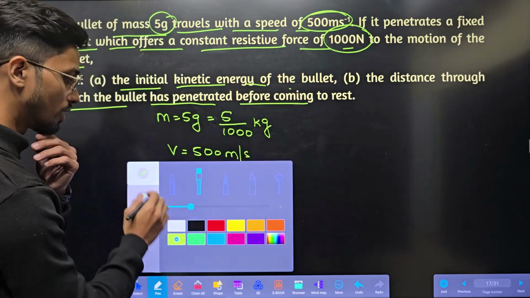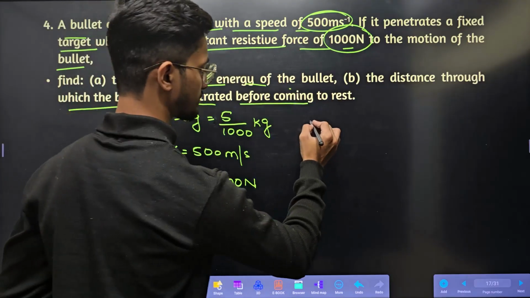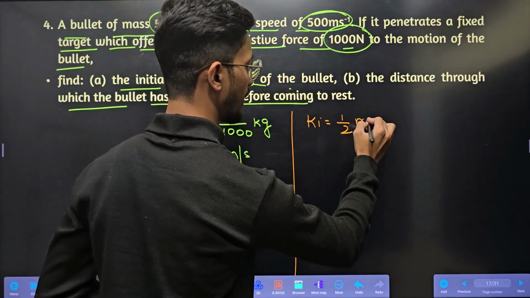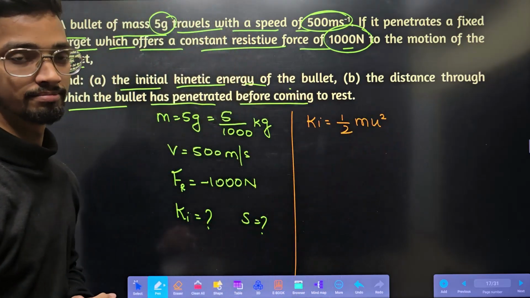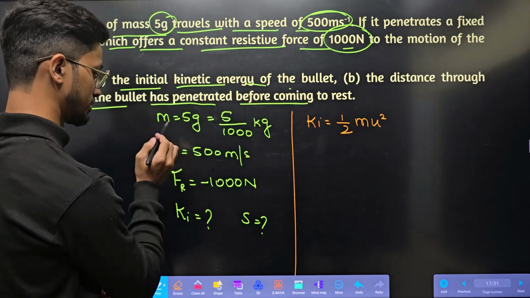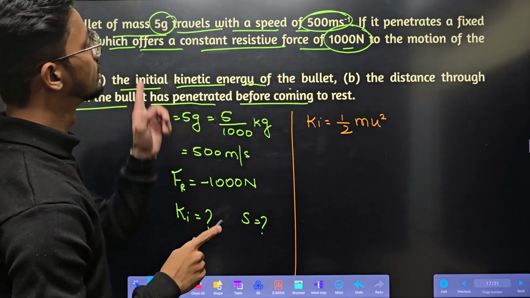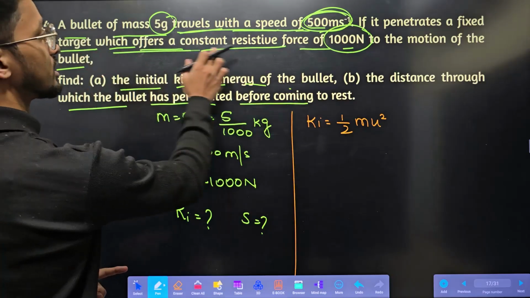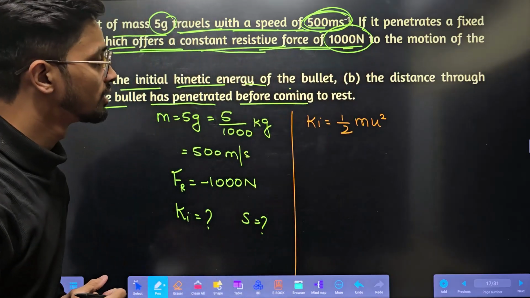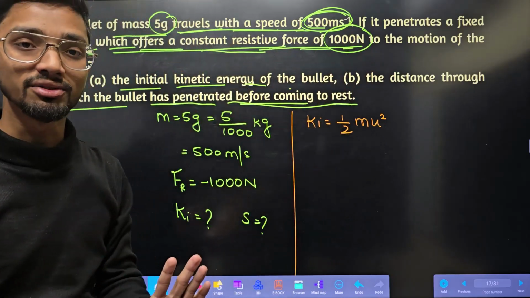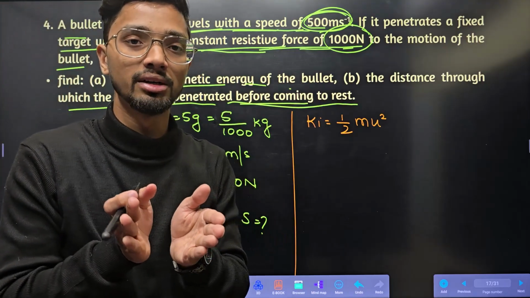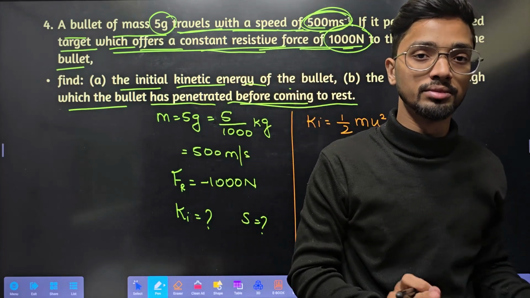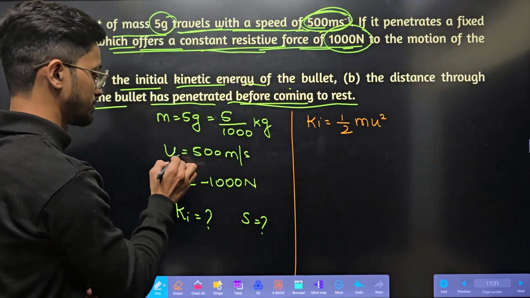Simple. So first we'll find the initial kinetic energy. Kinetic energy initial is half mu square. This is u, because the bullet is traveling with a speed of 500 meters per second. If it penetrates, the resistive force will be acting, and it comes to rest finally. So initially it was having some speed, and due to the resistive force it stopped. So this is the initial speed.